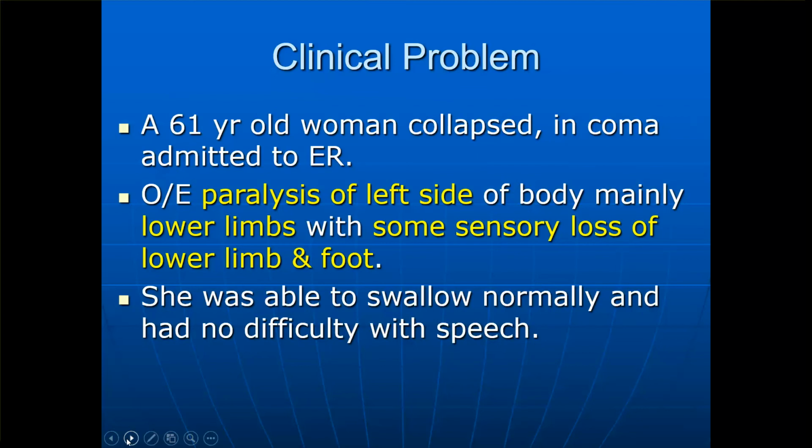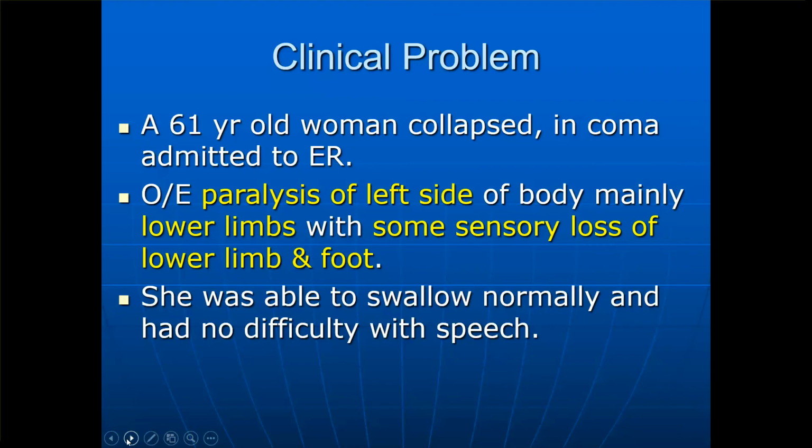Let us look into a clinical problem. It is a 61-year-old woman who collapsed and was brought in the stage of coma, admitted to the emergency room. On examination, paralysis of the left side of the body, mainly the lower limbs, with some sensory loss of lower limb and foot was found. She was, however, able to swallow normally and had no difficulty with speech. Now we will look into the various aspects related to the neuroanatomy, and finally we will find the solution for this problem.